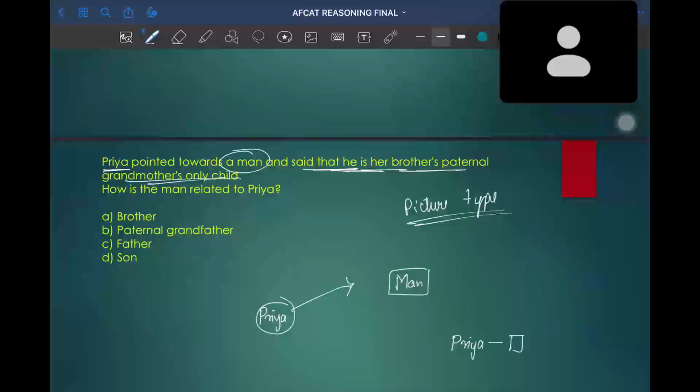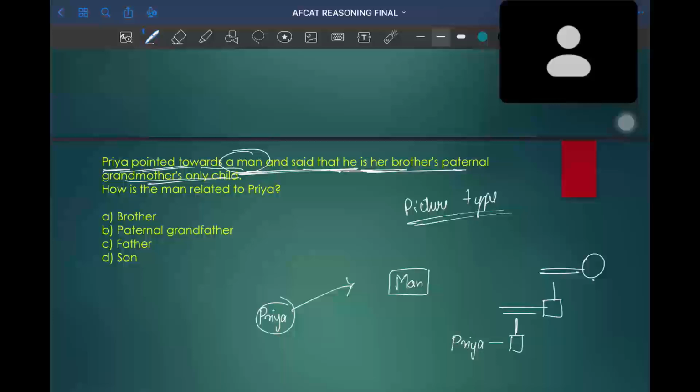Brother, in the sense, is a single line with a square, which indicates male. Her brother's paternal grandmother, paternal in the sense of the father's side, we need to build a relationship. The father's side paternal grandmother's only child is the man.